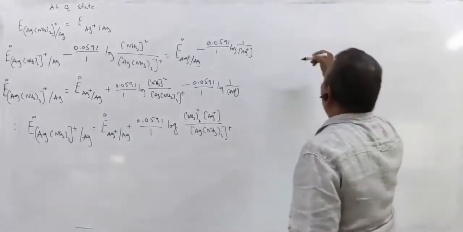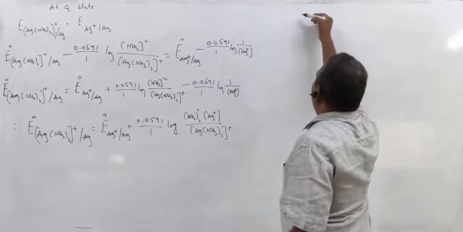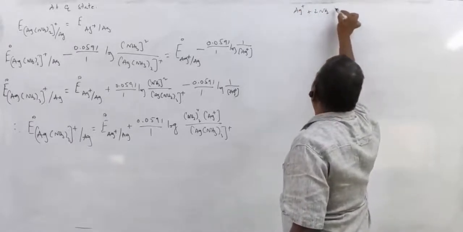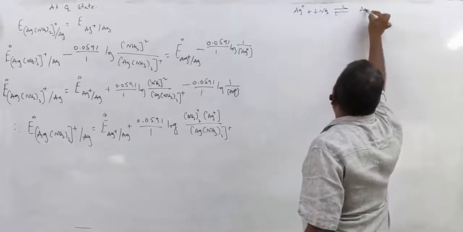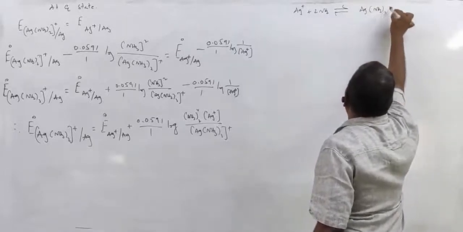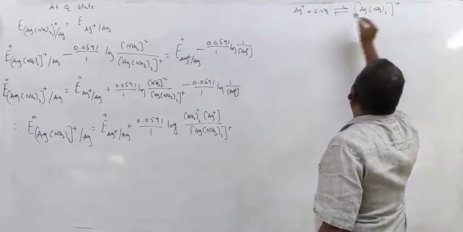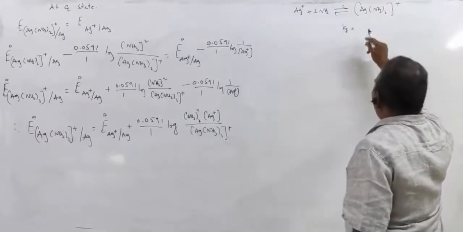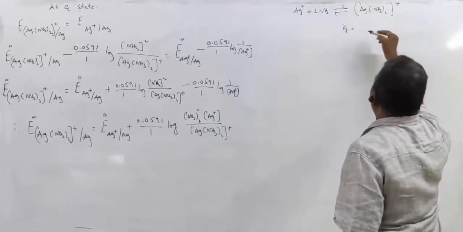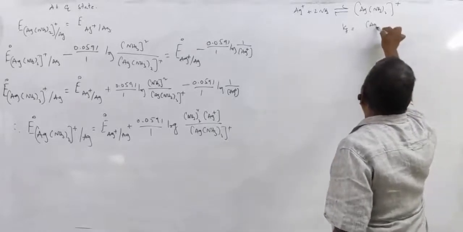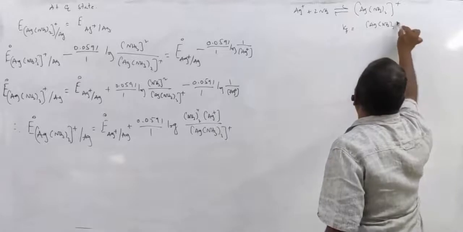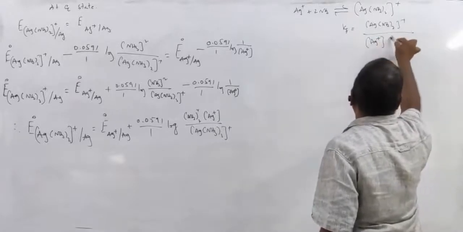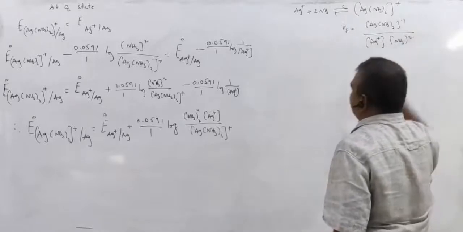Right? Now, see, once again recall this. Ag+ plus 2 NH3 gives rise to the [Ag(NH3)2]+ ion. Here the equilibrium constant is called Kf, the formation constant or stability constant. It is [Ag(NH3)2]+ by Ag+ concentration times NH3 squared.